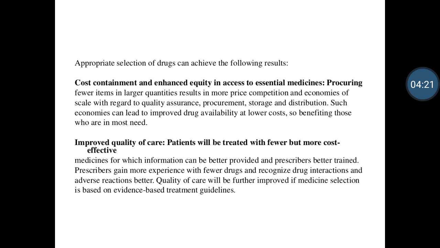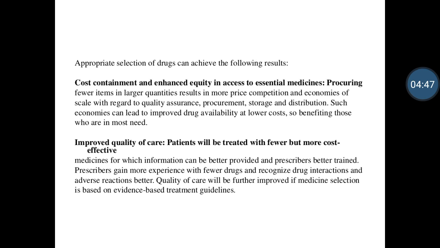Cost containment and enhanced equity in access to essential medicines. Procuring fewer items in larger quantities results in more price competition and economy of scale. Meaning what? Procuring fewer items, minimum items, meaning a brand of paracetamol, a brand of ibuprofen, or a brand of rifampicin, in large quantity.